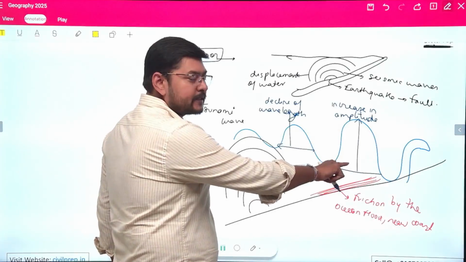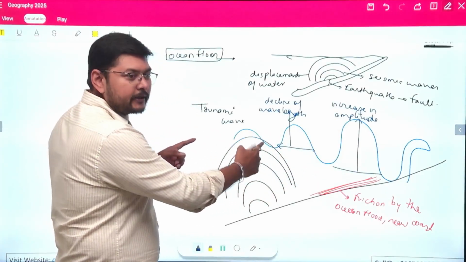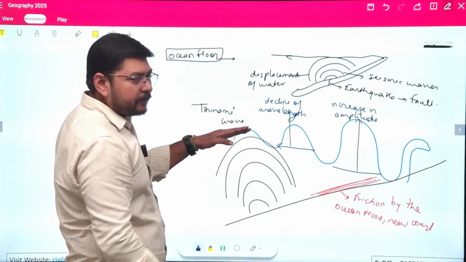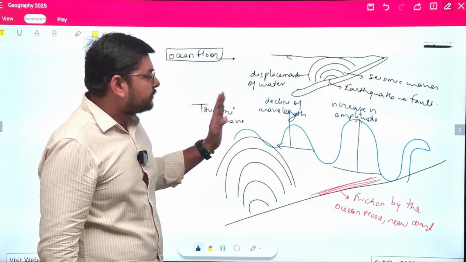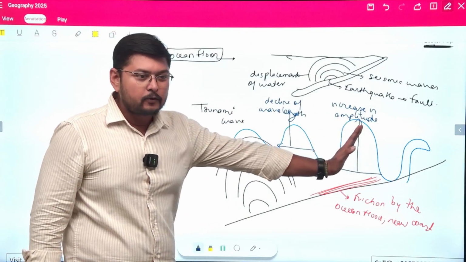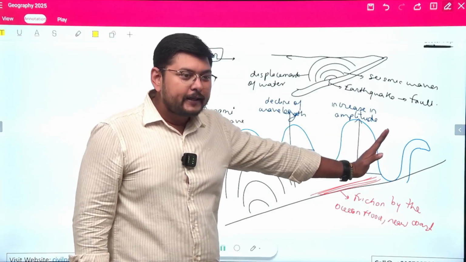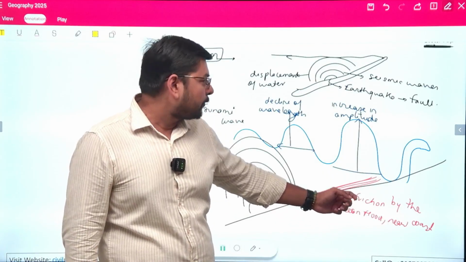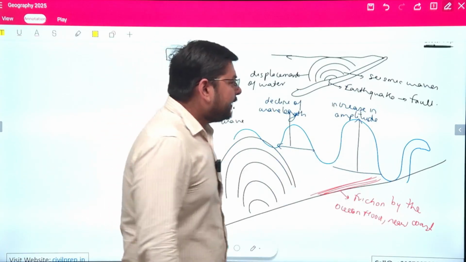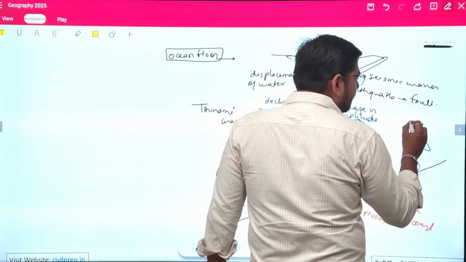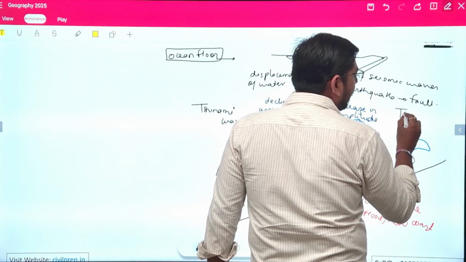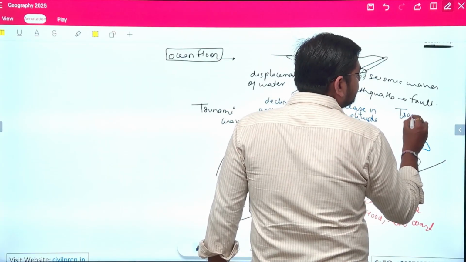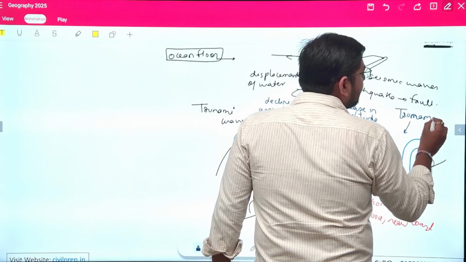So in this way, we see that near the central part of the ocean, the tsunami waves are quite normal waves. But as they are propagating towards the coast, their height or their amplitude increases because of the friction which is provided by the ocean floor, and they become very disastrous and hazardous. So these are tsunami waves.